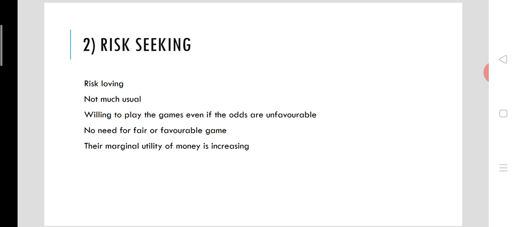They are ready to play the game, even if it is not favorable to him or her. The reason is their marginal utility of money is increasing. As the money income is increasing, the addition to the total utility goes on increasing, unlike the diminishing marginal utility of money of the risk avoiding category or risk averting people.